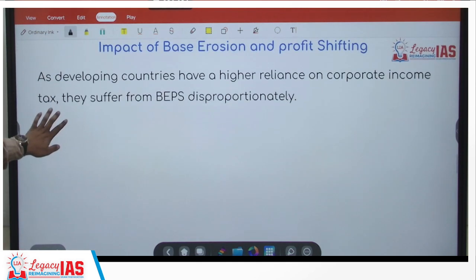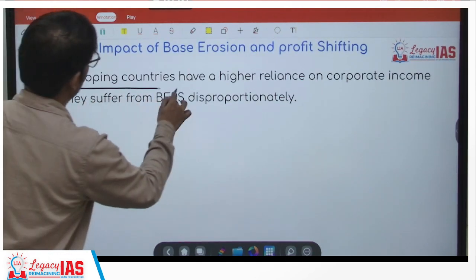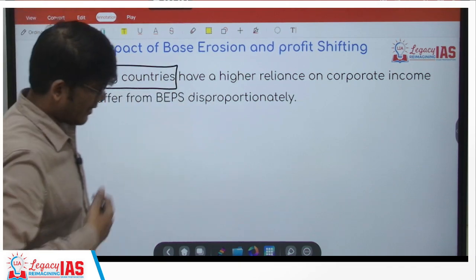The impact is very clear, especially in developing countries. Developing countries will be more impacted.